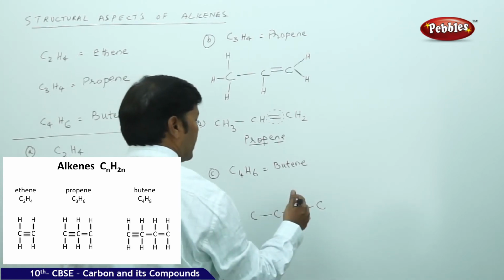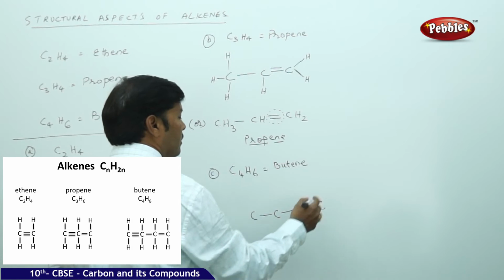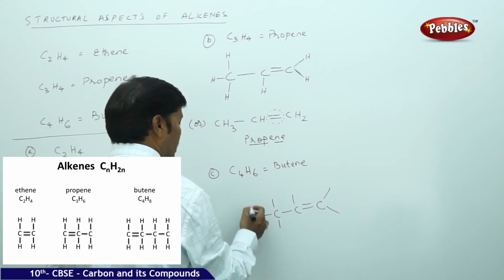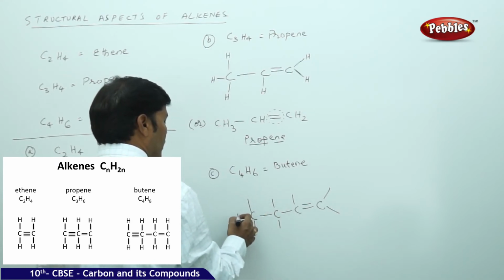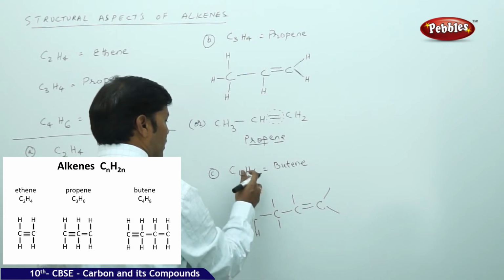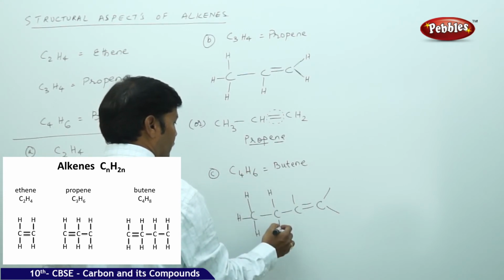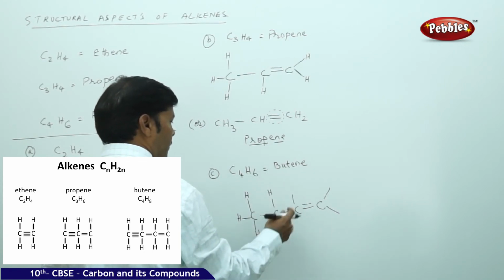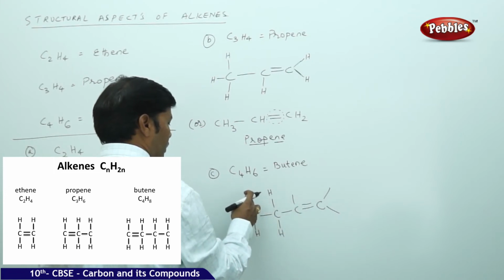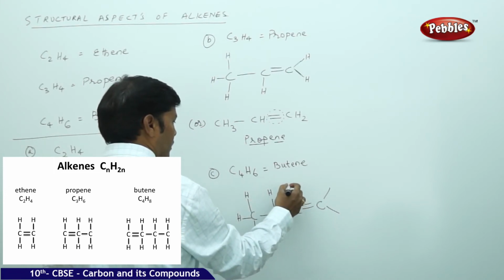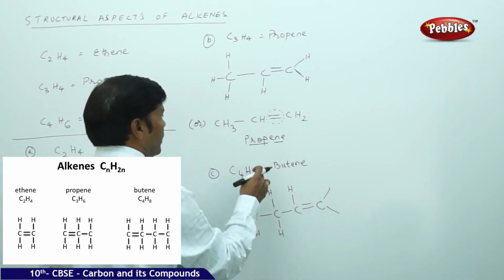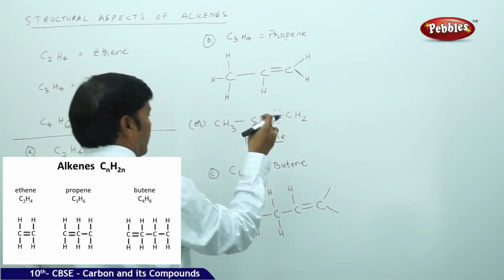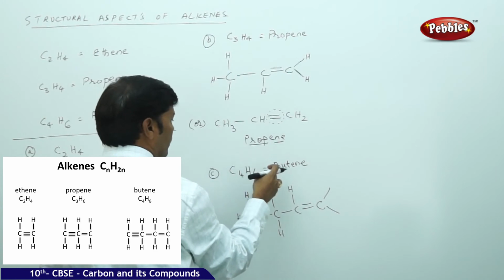So you can create a double bond between the first 2 carbons, and place 2 bonds here, attach 1 bond here, 2 bonds here, and 3 bonds here, and satisfy the tetravalencies. C3H6 is propene, so this is C4H8.